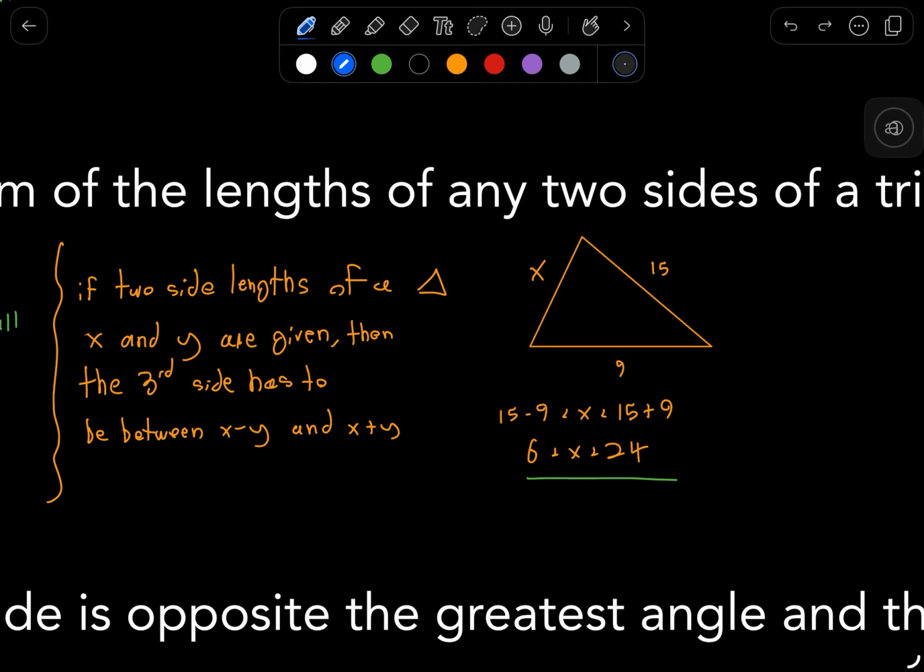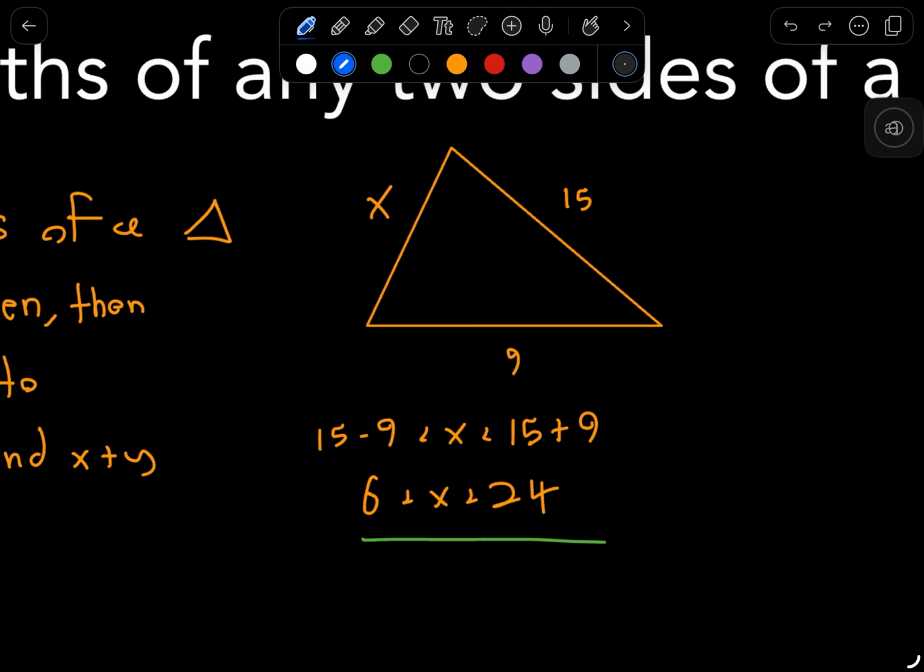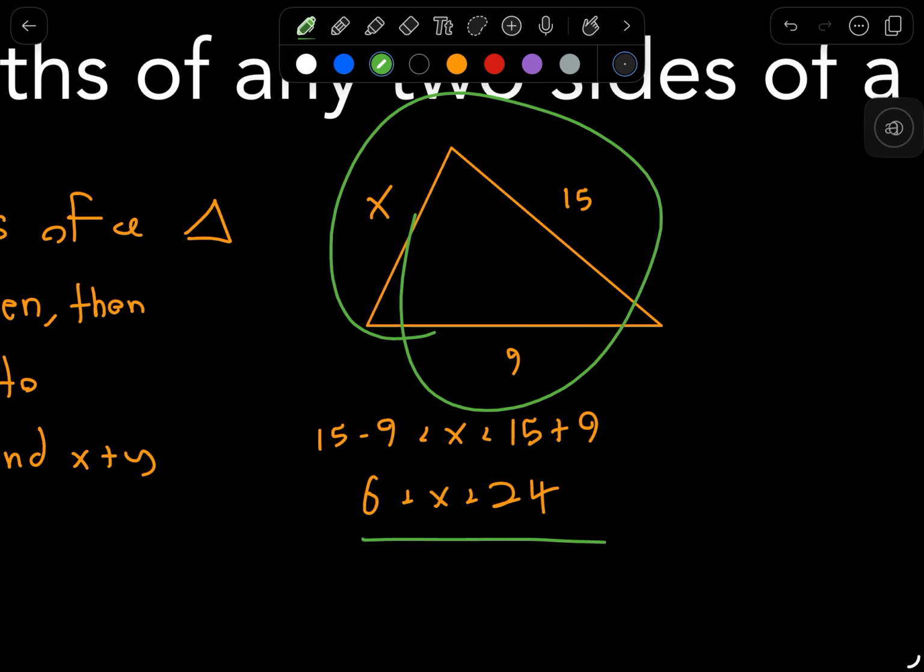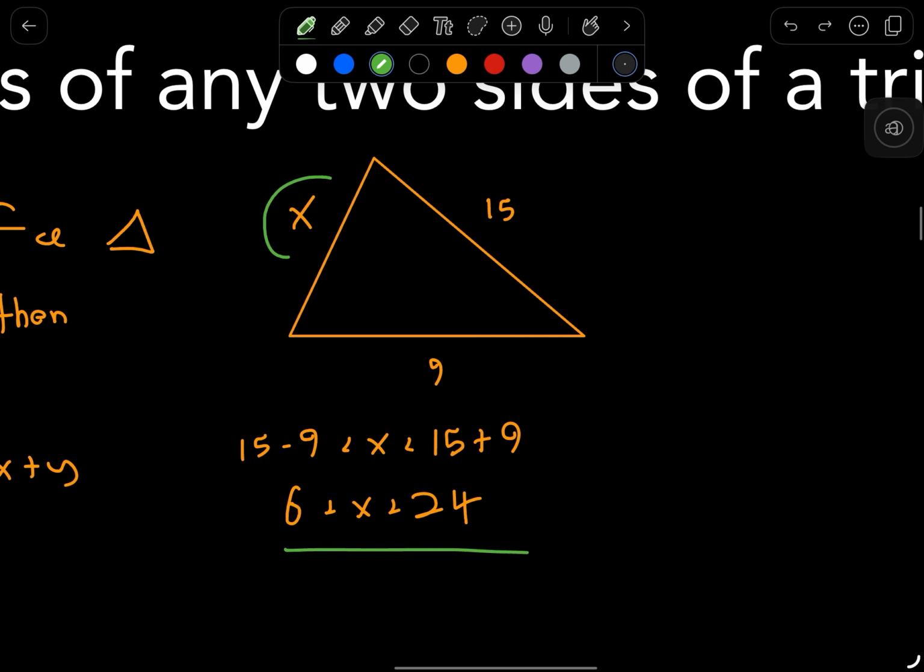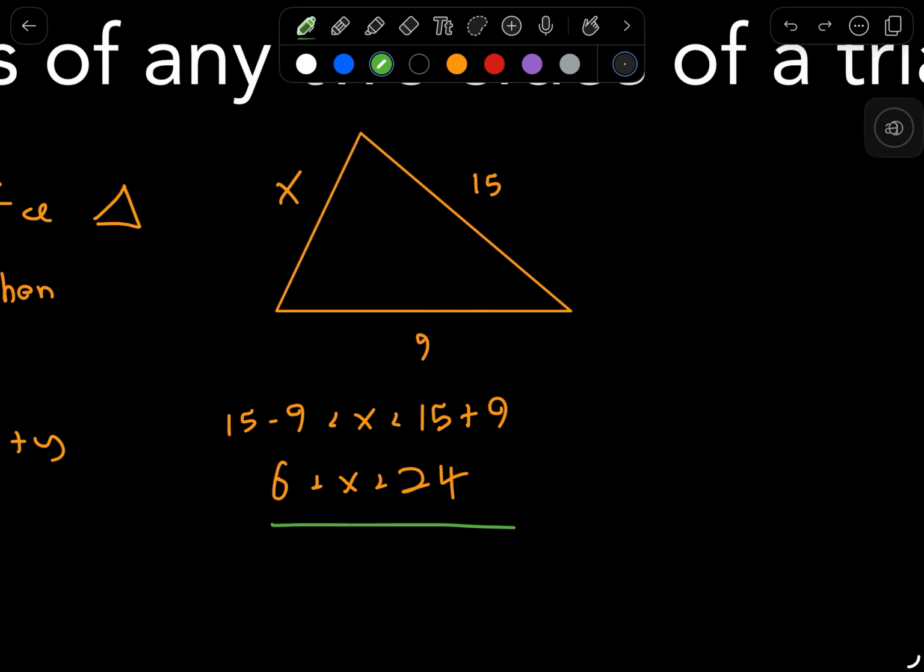Now, a very specific question type you might get is you might be given a triangle. For example, we're given this triangle here, and one side is missing, and that side is called x, and then the other two sides are given. So we have the sides 9 and 15, and it's going to ask you what is the range of values of x. So what can x be to make this a real triangle?